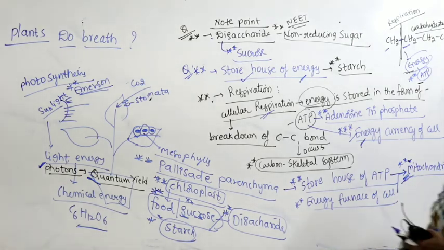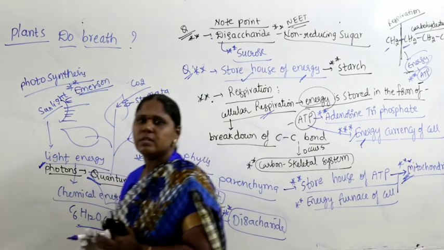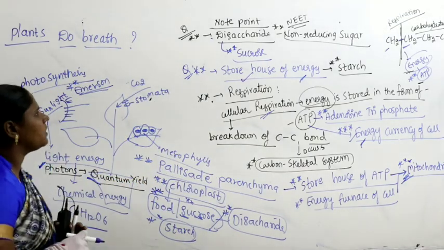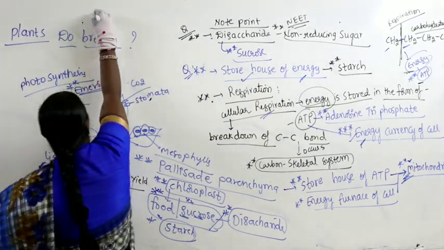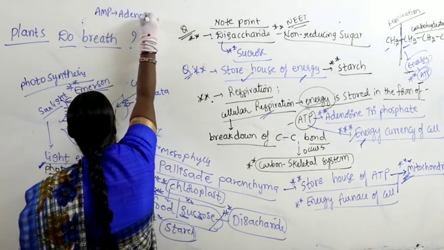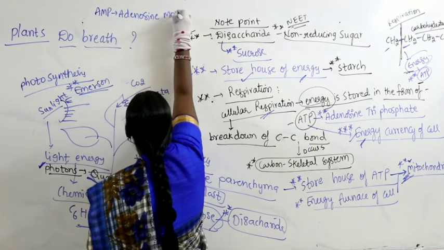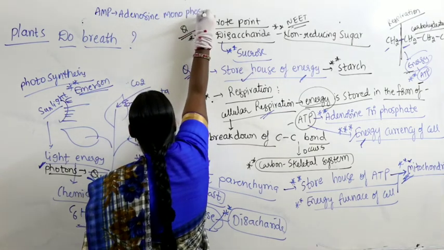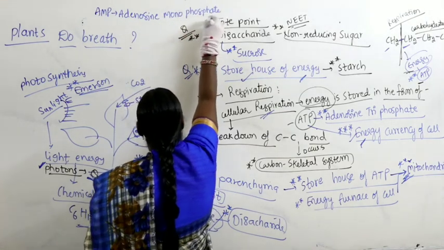Right, so ATP is generally an energy storing device. By taking a phosphorus, it is called AMP, that is adenosine monophosphate.